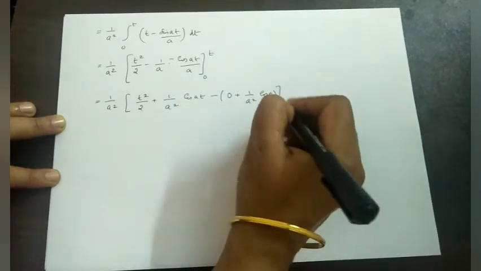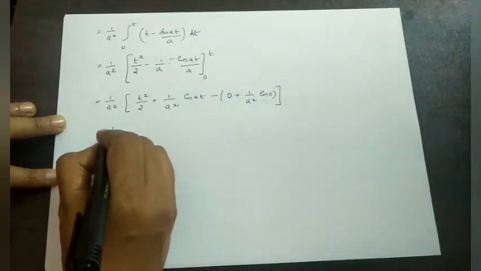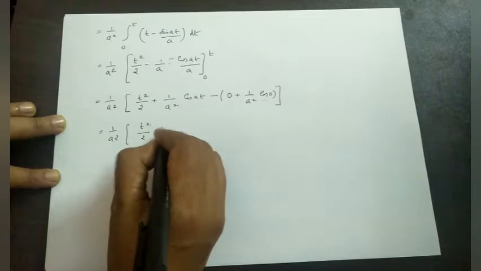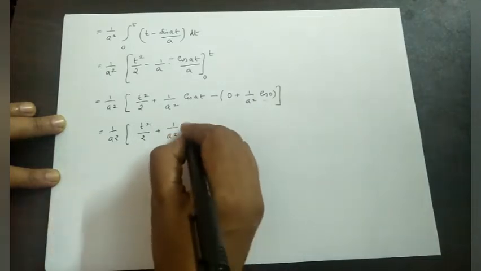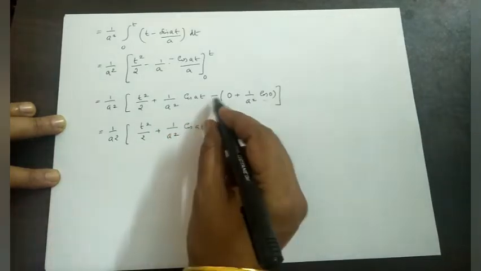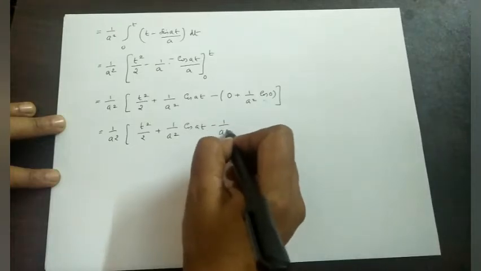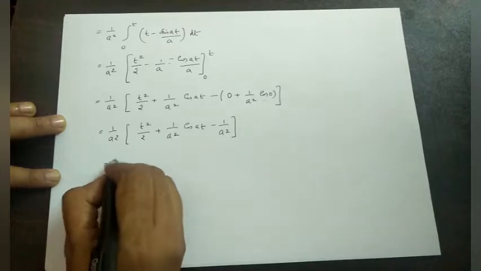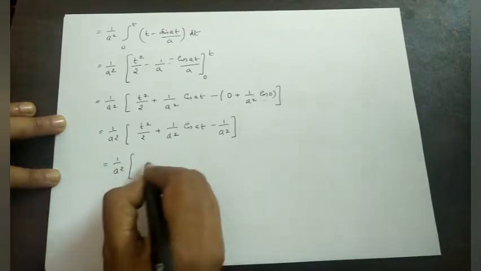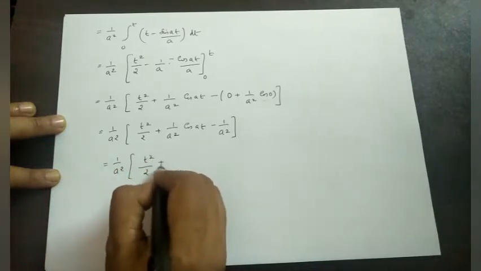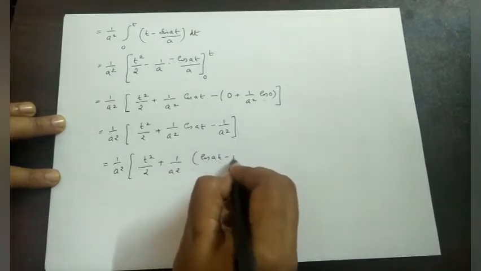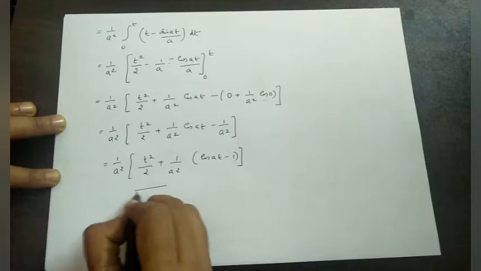Okay. Which is equal to 1 by a square into t square by 2 plus 1 by a square cos at, then minus 1 by a square. Cos 0 is 1. Again, this can be written as 1 by a square into t square by 2 plus 1 by a square cos at minus 1. That is the final answer.